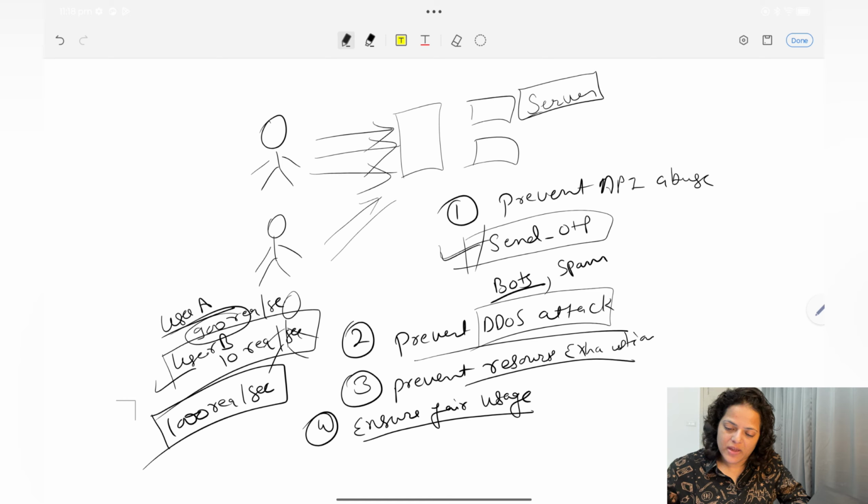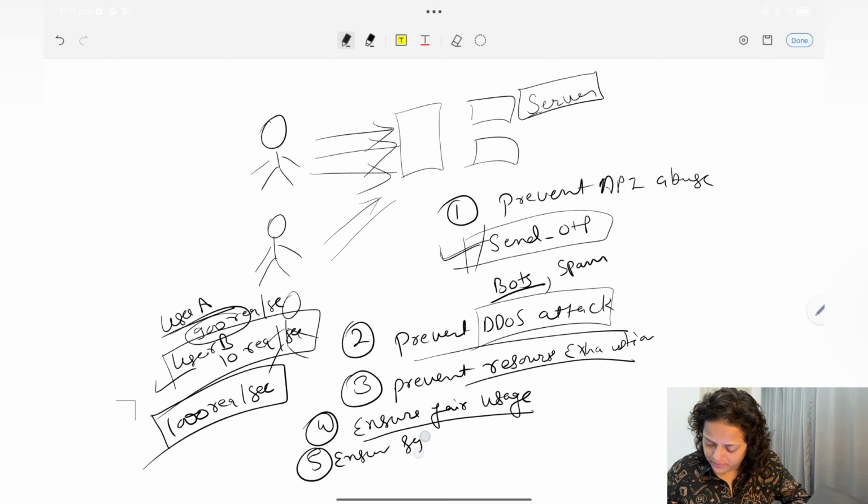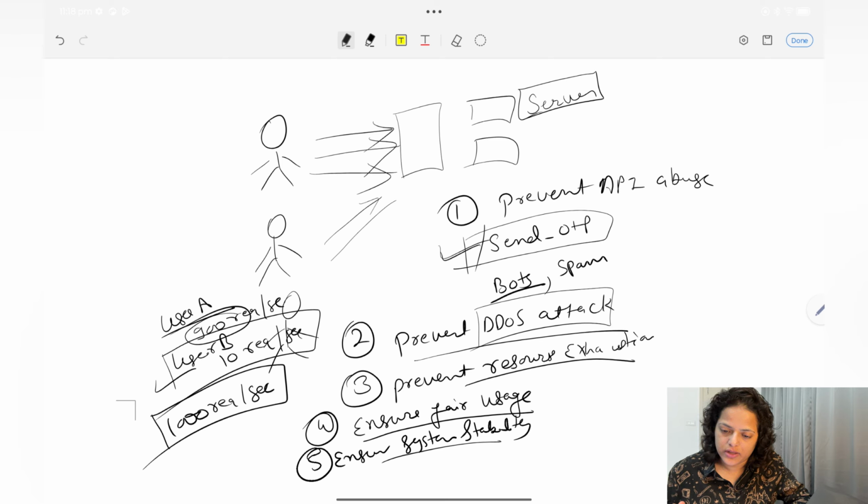Now the next one is to ensure system stability. Let's say there is a sudden spike in requests during a sale, like an Amazon sale, or someday there is a sudden spike in the system.